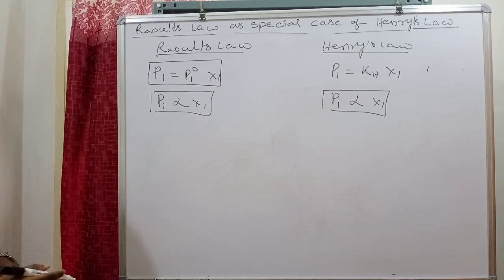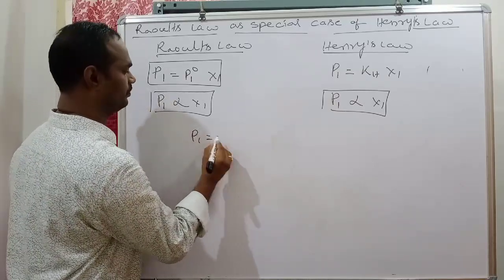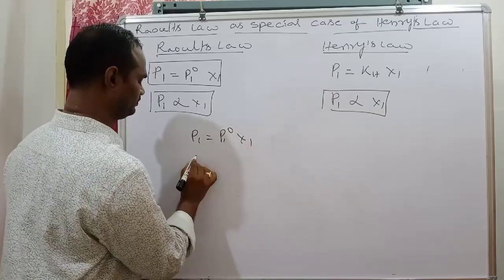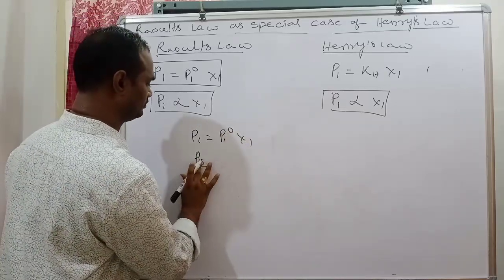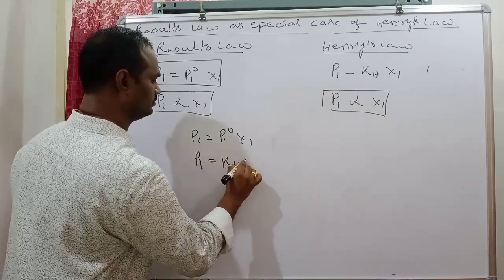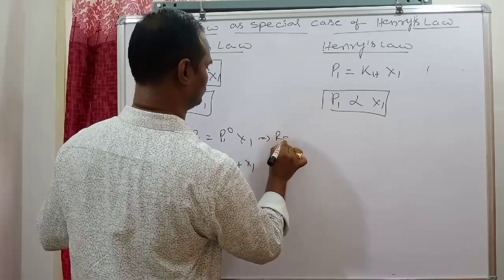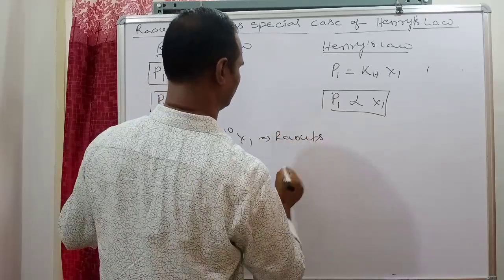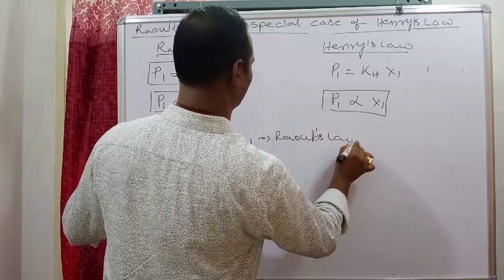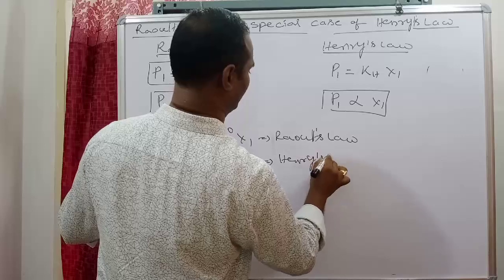Now, what is the difference? Carefully see Raoult's law and Henry's law.